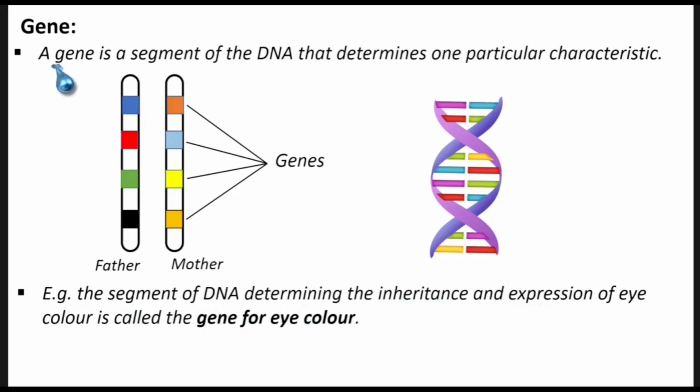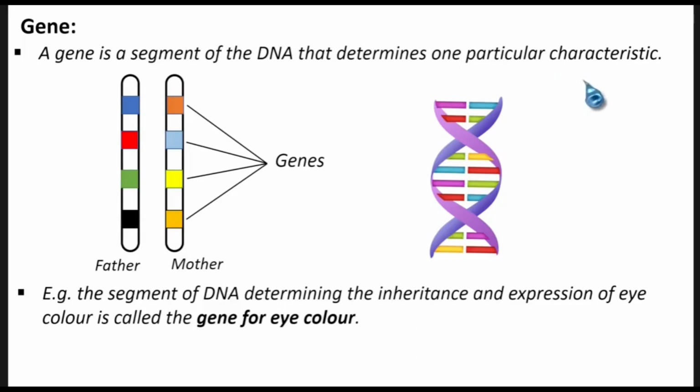So when we come back to here where we are saying a gene is a segment of the DNA or chromosome that determines one particular characteristic. So a gene will just determine one particular characteristic. There will be a gene that determines that your color of eyes should be brown or blue. There will be a gene that will determine the color of your hair, to say, okay, your hair should be brown or black. So that's why we are saying a gene is a segment of a DNA that determines one particular characteristic. There are so many genes, but each gene will only determine one characteristic.